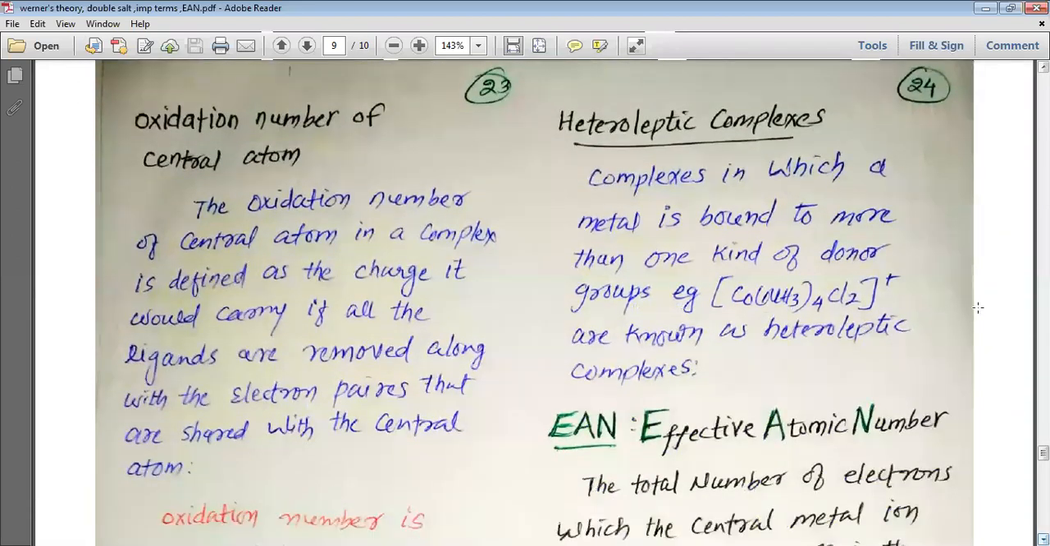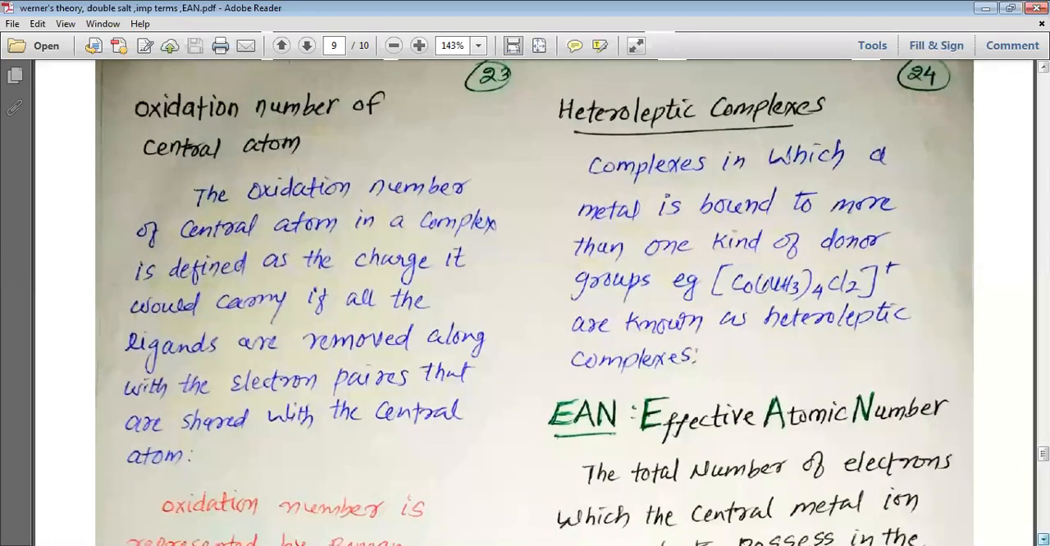So here we can see that in the heteroleptic complexes, the metal is bound to more than one kind of donor group, example [Co(NH3)4Cl2]+. So here the ligands are of two types. One is NH3, another is Cl. And this is what they are known as the heteroleptic complexes. So we have studied the homoleptic complexes and heteroleptic complexes, my dear students.